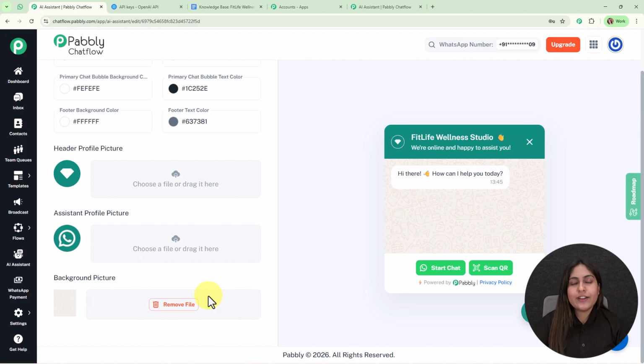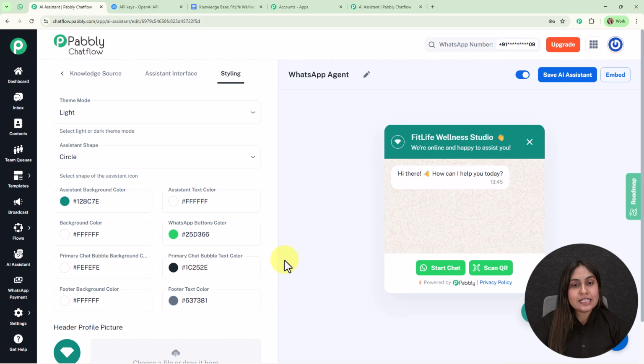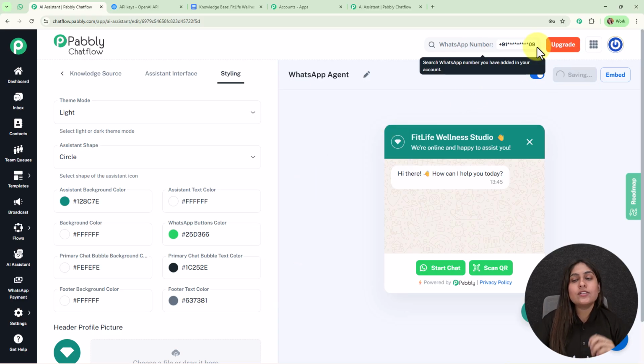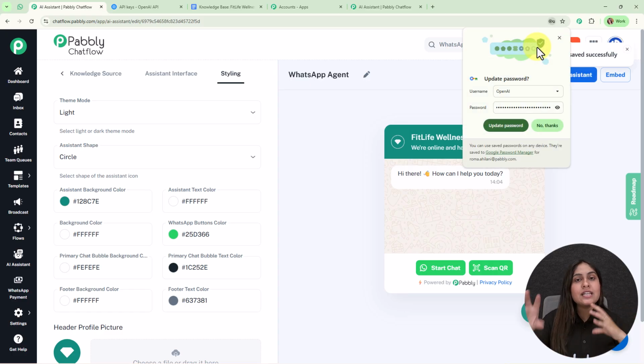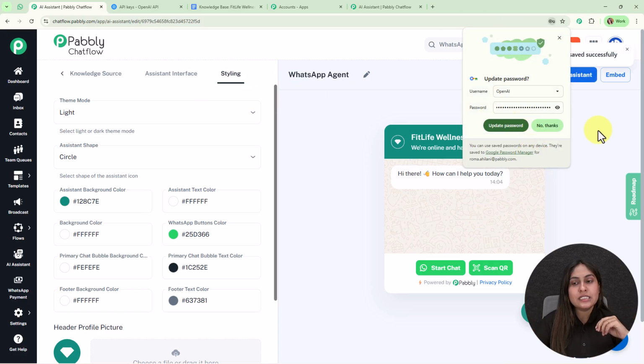Alright, so these were the very simple steps of creating a WhatsApp agent. After creating this agent, you need to enable this button to activate the agent and then click on the Save AI Assistant button to save the entire process that we have performed till now.